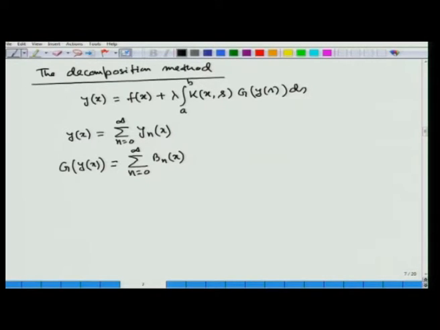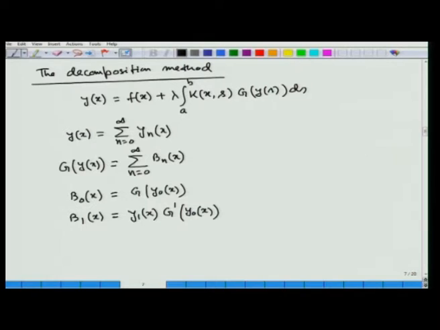So, these relations are given by B0(x) equal to g(y0(x)), then B1(x) equal to y1(x) multiplied with g dot of y0(x). Here g dot of y0(x) means we have to differentiate g(y) with respect to y, and then substitute y equal to y0(x).